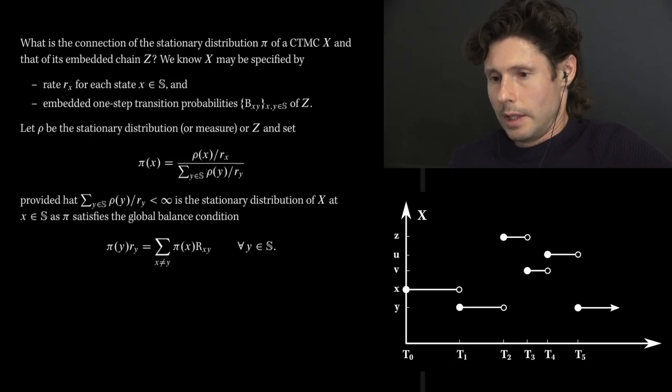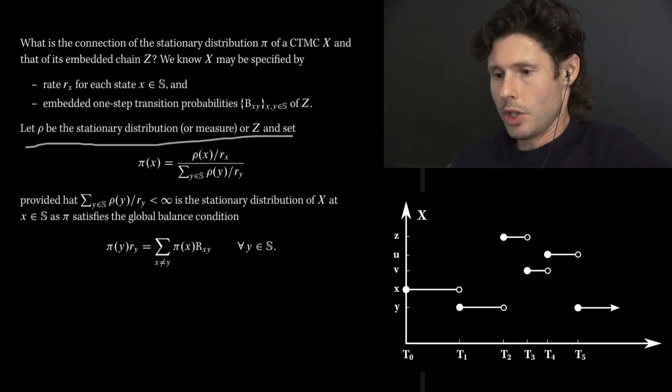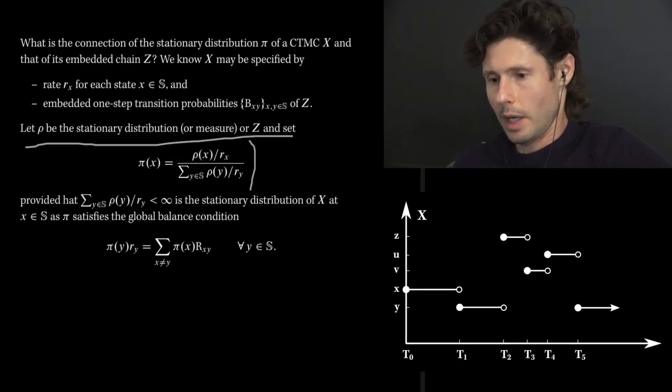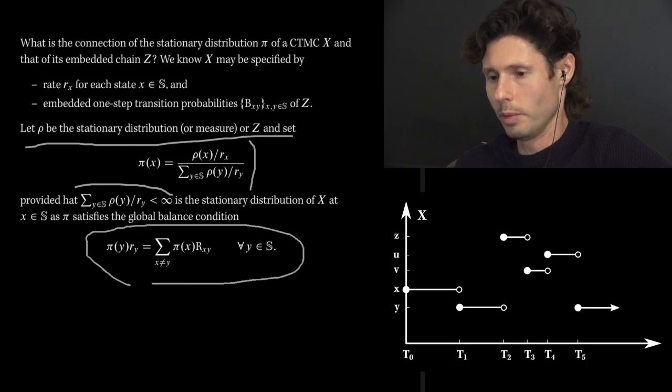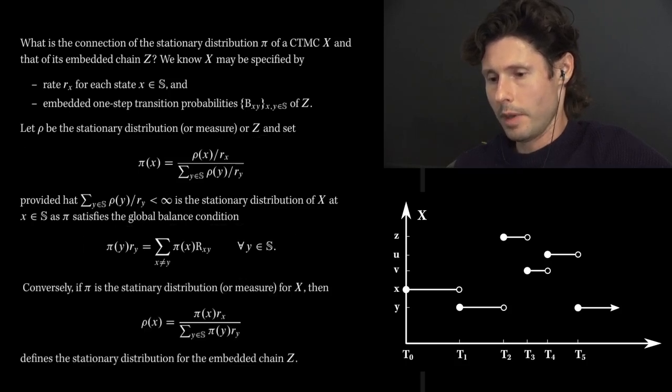The summary is that if you have rho be the stationary distribution of the embedded chain, and you define pi as some function like this, provided of course that the denominator is summable, then pi will represent the stationary distribution of X, and this is true because we verified this global balance condition. There is one more consequence that you can work out on your own. It's sort of the converse to this statement.